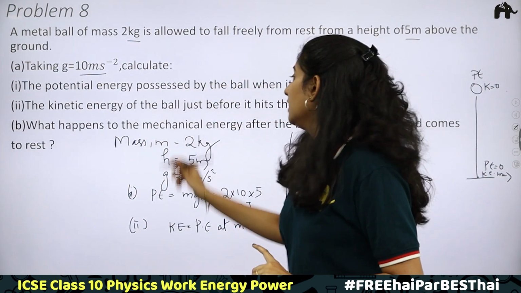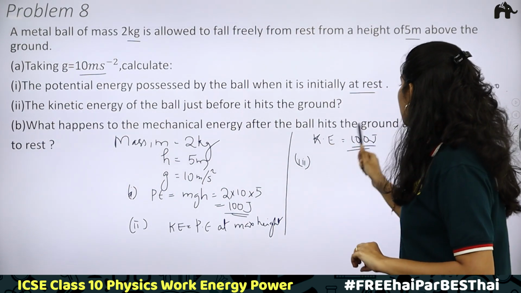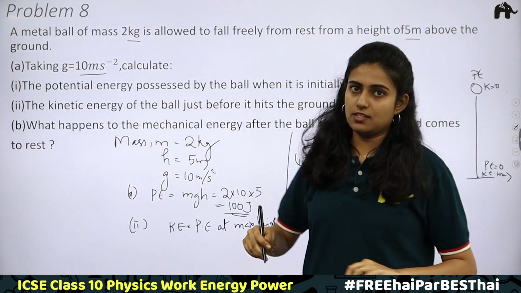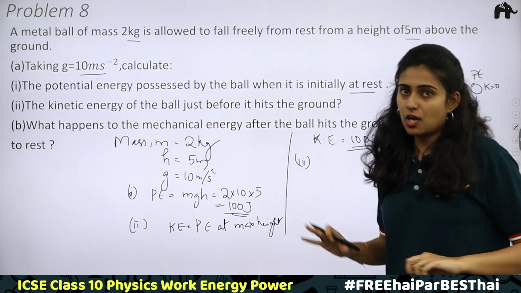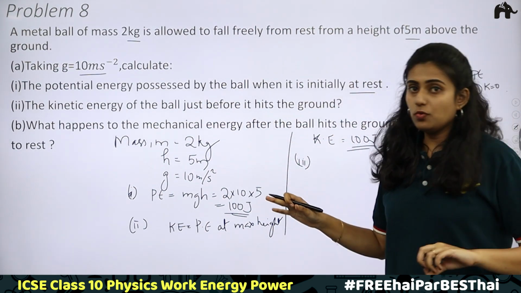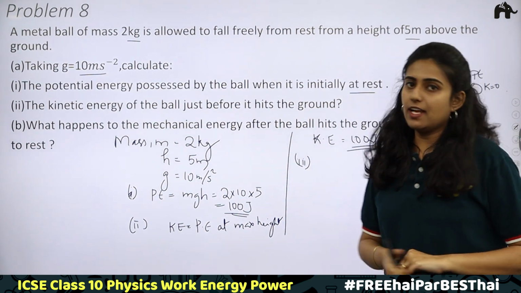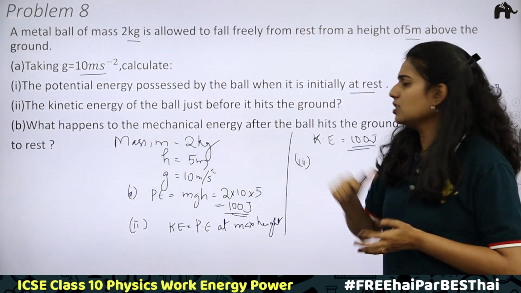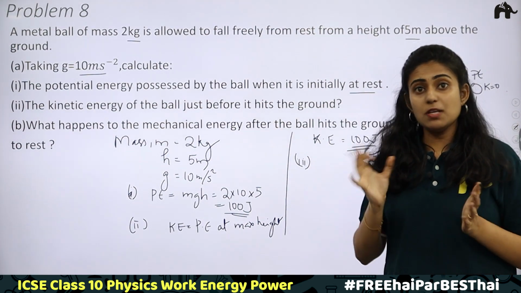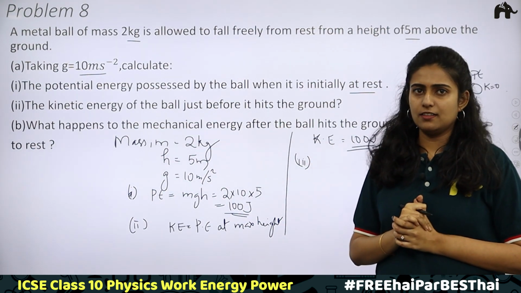What is the question? What happens to the mechanical energy after the ball hits the ground and comes to rest? So once the ball falls freely, it will come to the ground. At the ground we know that it will be having maximum kinetic energy and potential energy will become equal to 0. There is mechanical energy. What happens to this mechanical energy? Anyway, the body will come to rest. We know that. What happens to this mechanical energy then?